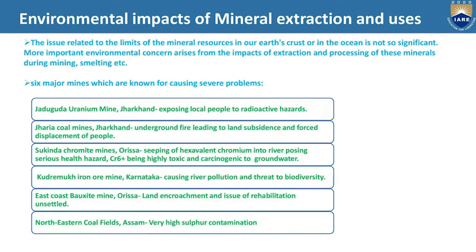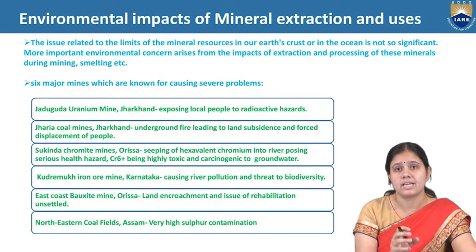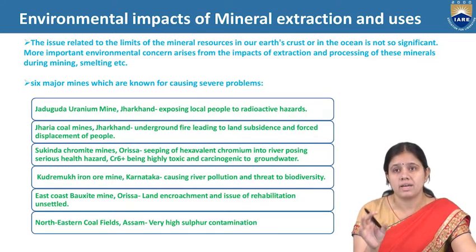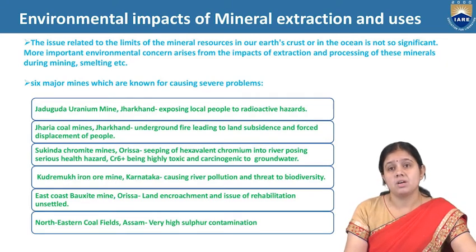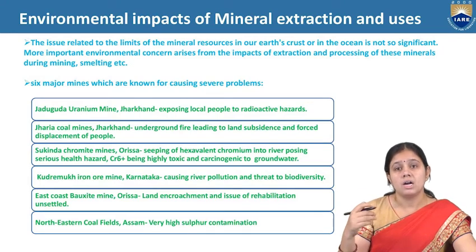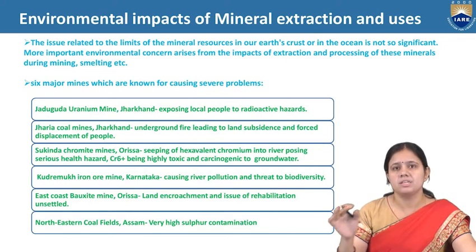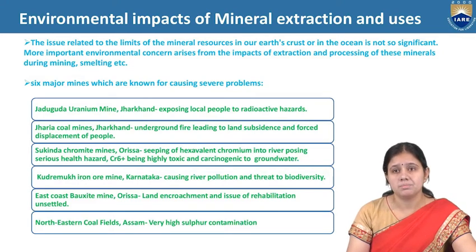First is the Jadugoda mine in Jharkhand. That is a uranium mine, and it is exposing local people to radioactive hazard because uranium is a radioactive substance. Now comes the Jharia mines in Jharkhand, which is an underground mine. There is underground fire everywhere in Jharia district, and this underground fire causes land subsidence and forced displacement of the local people from that area.